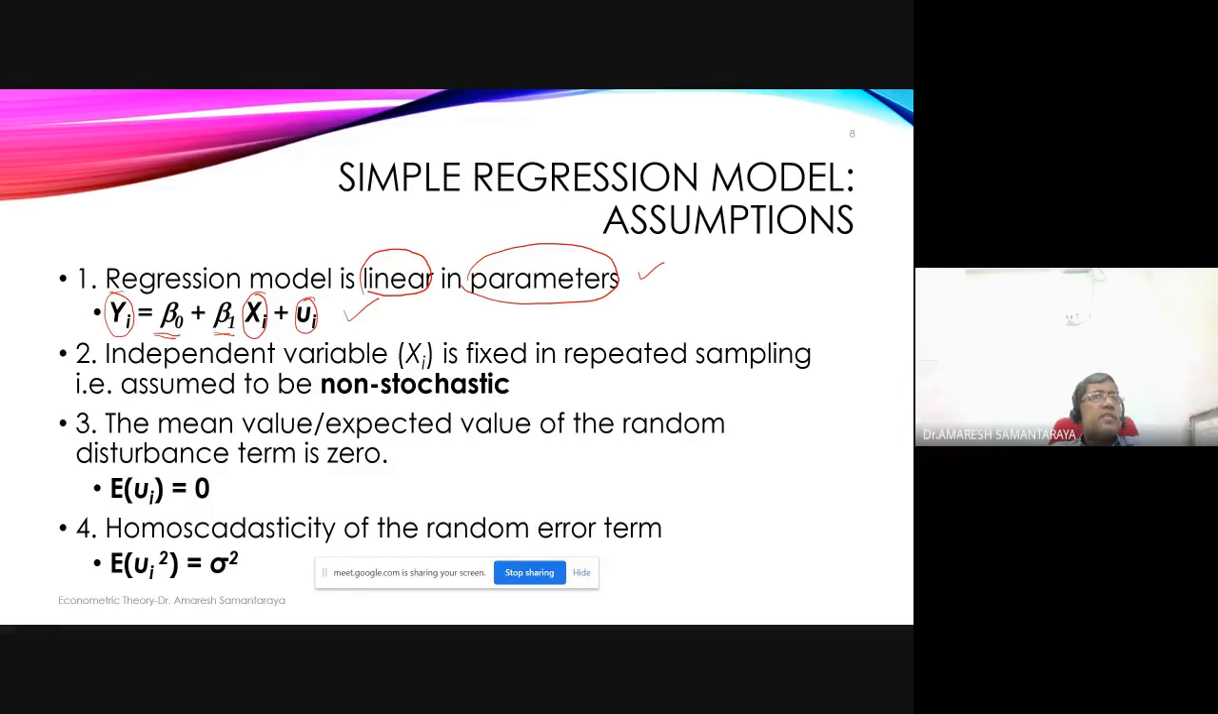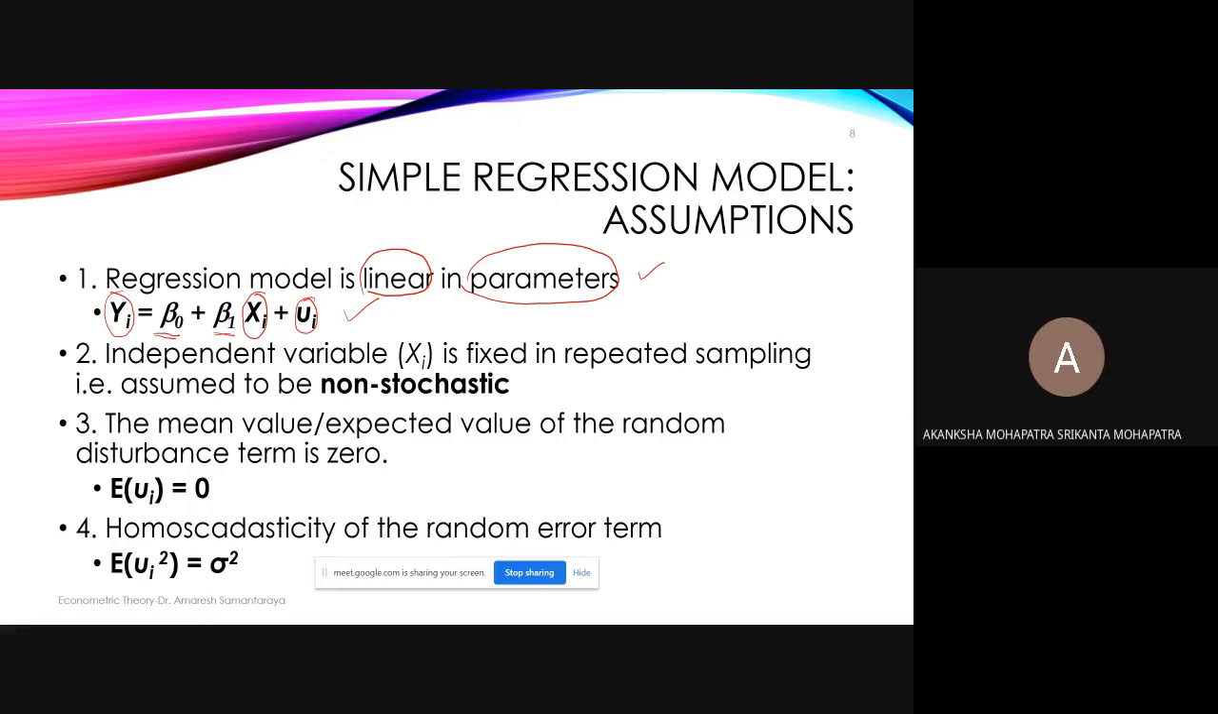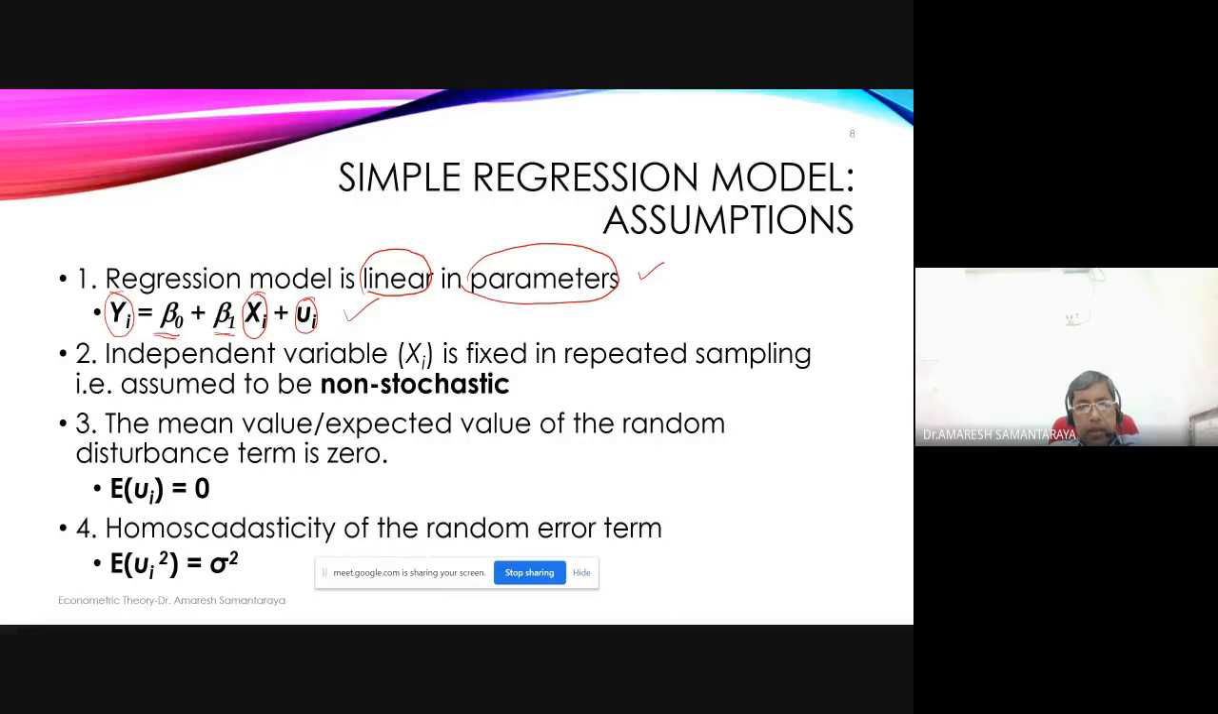Somebody was talking. Who was talking? Akanksha, tell me. Sir, is it that the independent variable is not related to the error term? I mean, that is true, but that is not what is meant in this assumption. There is another assumption where we will say that the independent variable is not related to the stochastic error term. But this assumption is different. This assumption is telling Xi is fixed in repeated sampling. Any other student who did econometrics earlier?